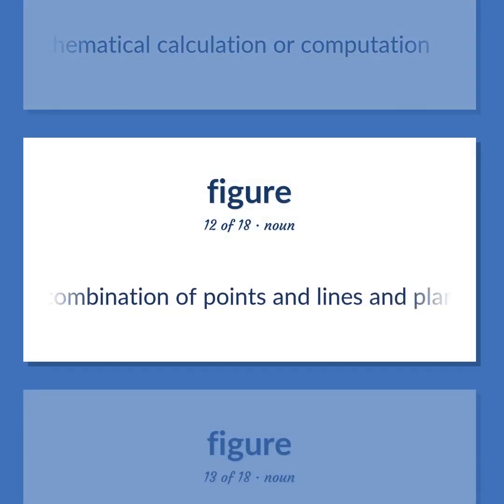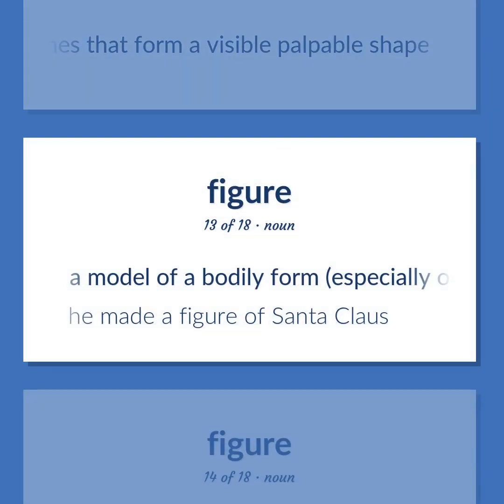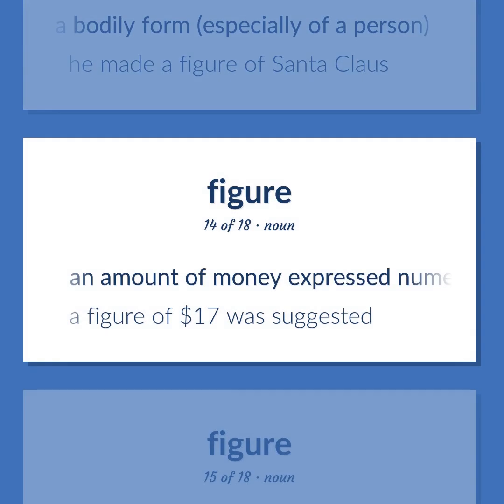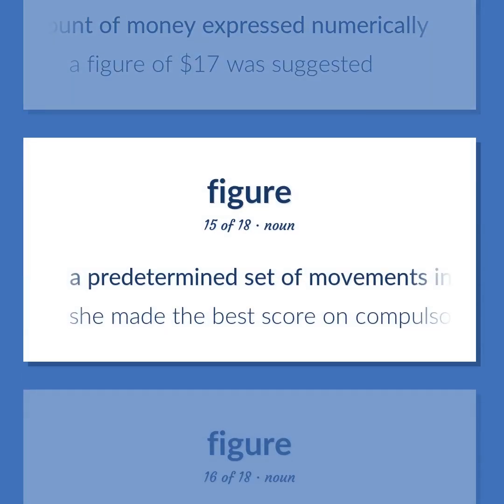A combination of points and lines and planes that form a visible palpable shape. A model of a bodily form, especially of a person. He made a figure of Santa Claus. An amount of money expressed numerically. A figure of $17 was suggested. A predetermined set of movements in dancing or skating.